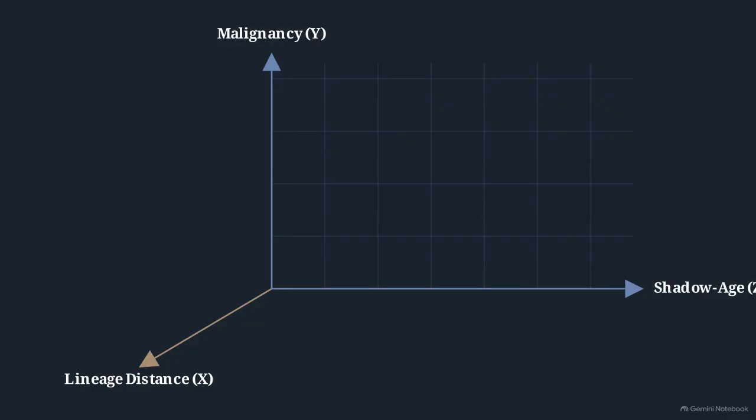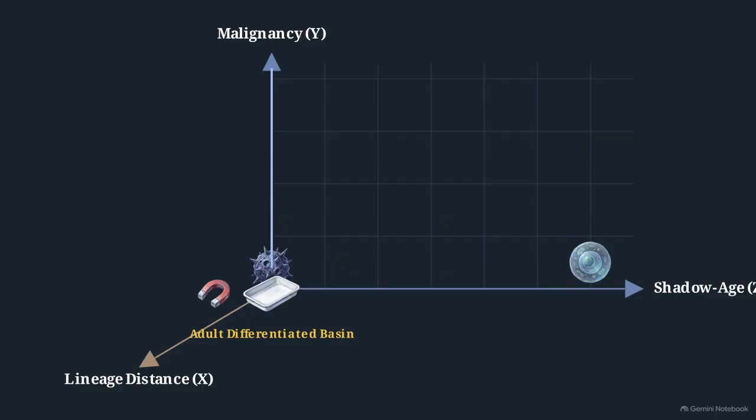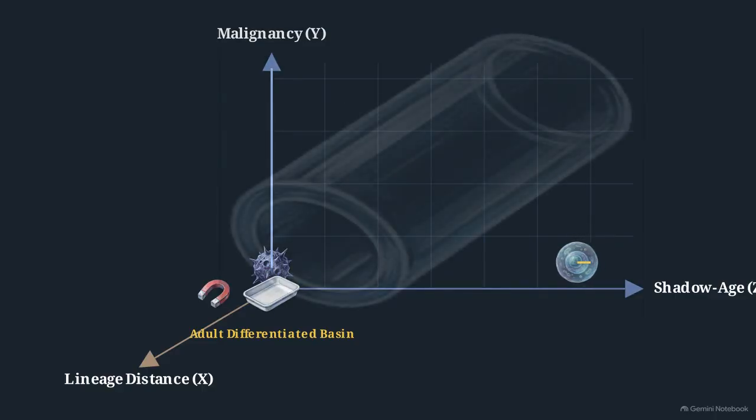The Gong cancer reversion trajectory begins high on the y-axis. The intervention minimizes the malignancy coordinate, driving the cell sharply downward into a stable target zone defined as the adult differentiated basin. A successful partial rejuvenation trajectory shifts laterally. It minimizes the shadow age coordinate on the z-axis, while carefully remaining aligned within a narrow vertical column representing its specific lineage.